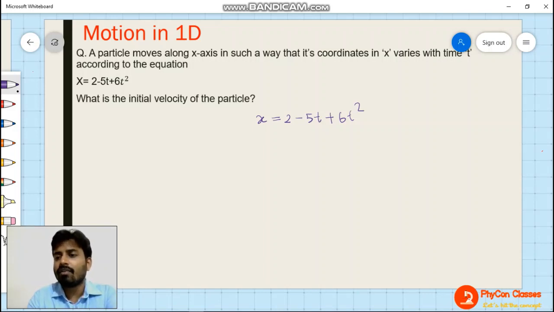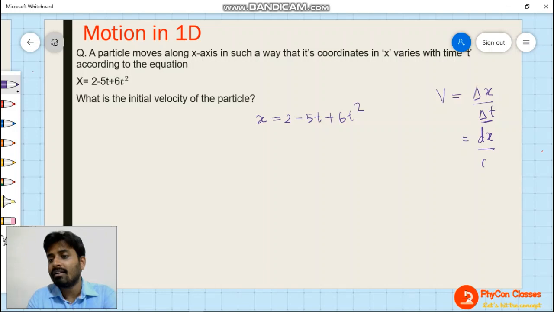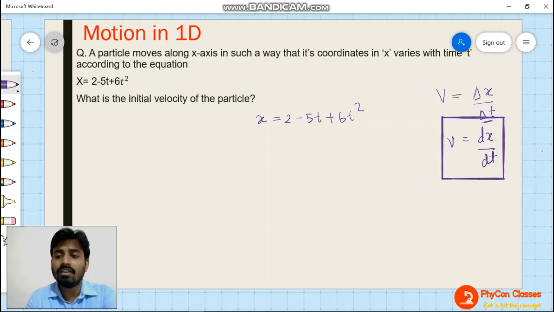Now, what is the formula for velocity? How is velocity defined? Velocity is the change in position divided by the change in time. Or we can write, when time is very small, dx divided by dt. Are you understanding this? Velocity is the rate of change of position. That means dx by dt will also be the velocity formula. That is instantaneous velocity. Clear?